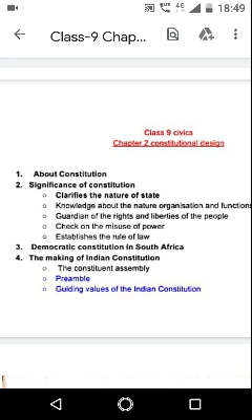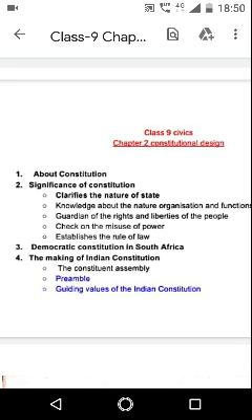Thus, some basic values were accepted by all leaders much before the formation of the Constituent Assembly. The British rule, which was non-democratic, had given voting rights only to a few people.